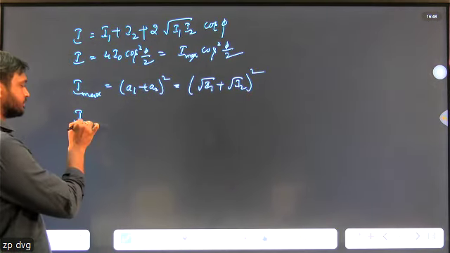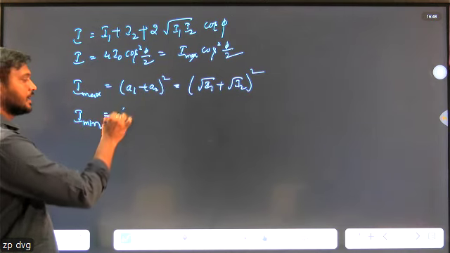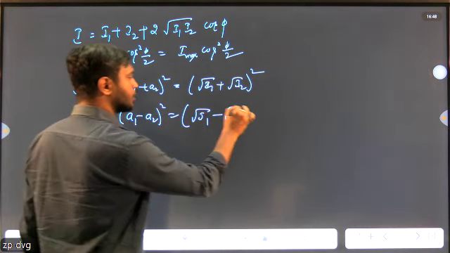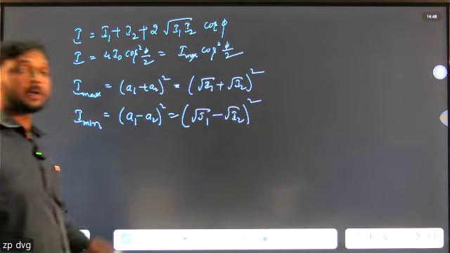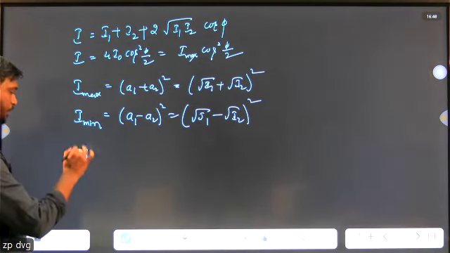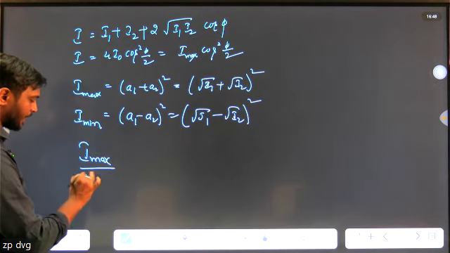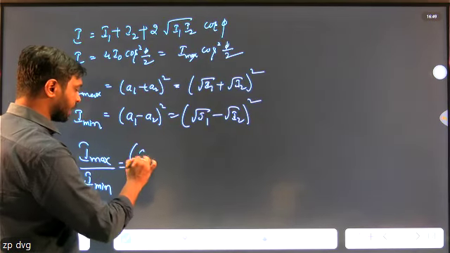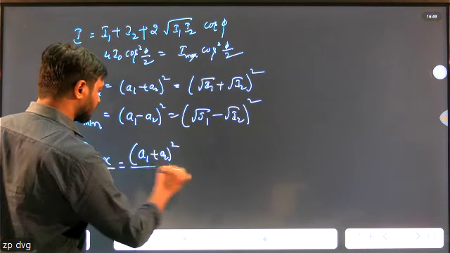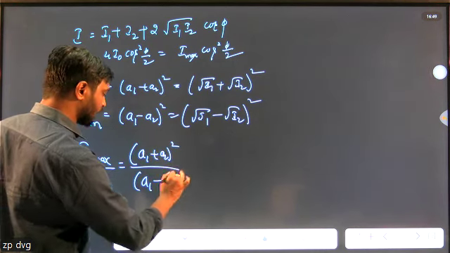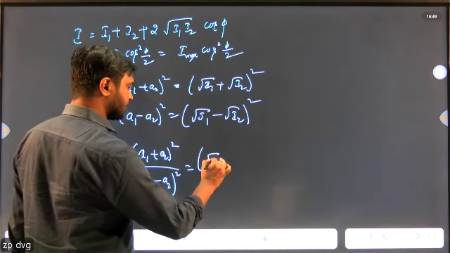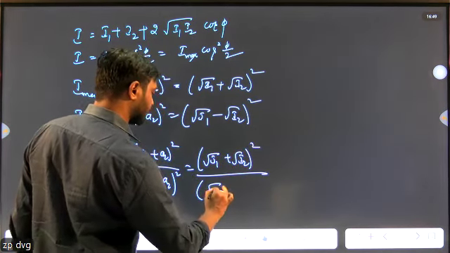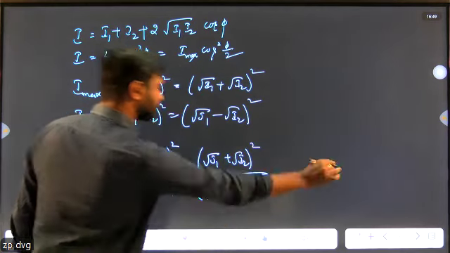And next, I minimum: root I1 minus root I2 whole square. This is I maximum and I minimum. And one more formula, most important, I maximum divided by I minimum. That is the ratio of A1 plus A2 whole square and A1 minus A2 whole square. In terms of intensity, square root of I1 plus square root of I2 whole square divided by square root of I1 minus square root of I2 whole square.